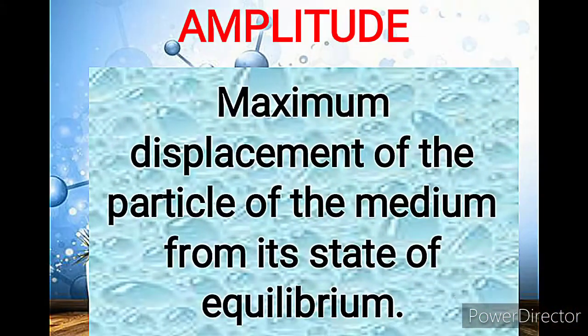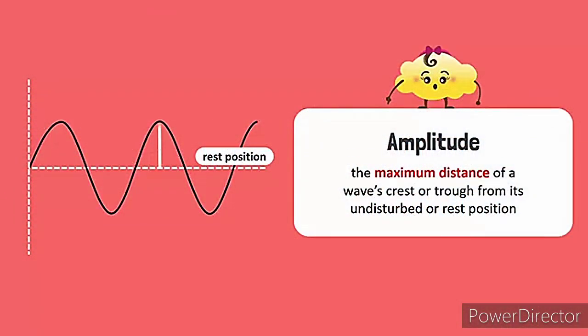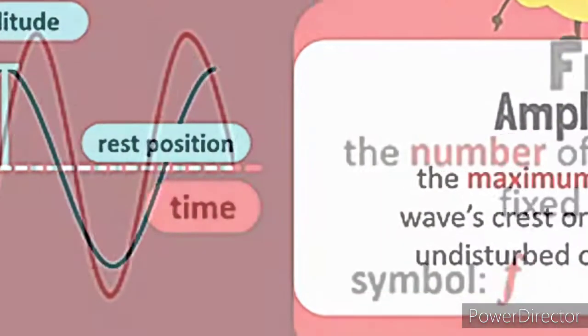The second one is the amplitude. It is defined as the maximum displacement of the particle of the medium from its state of equilibrium. As we observe, it is from the equilibrium up to the crest or trough. Amplitude can be measured in meters, which is its unit.